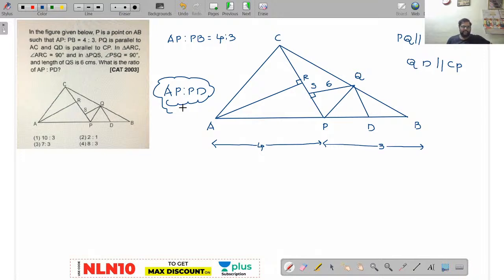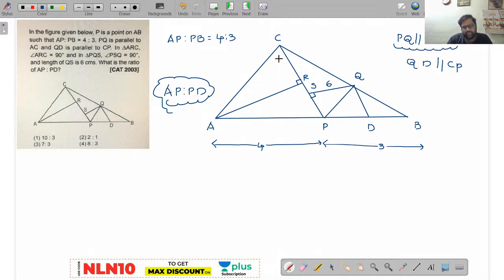Waiting for your answers. So reverse your phone or your tab, and check once. PQ is parallel to AC, it seems.